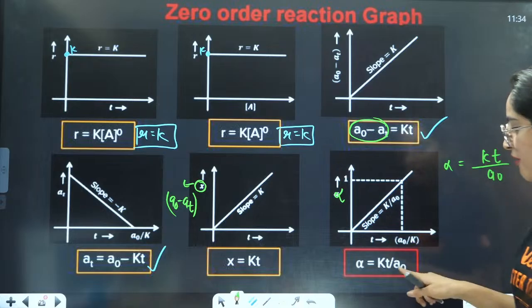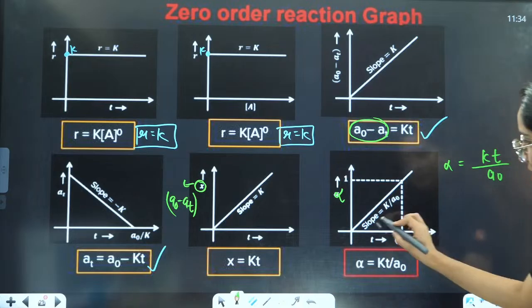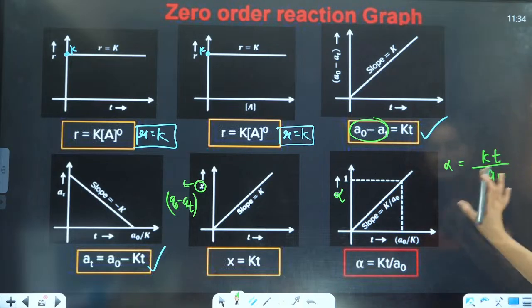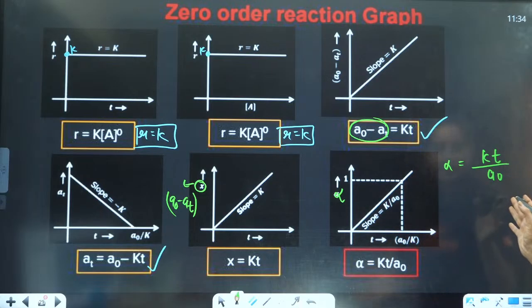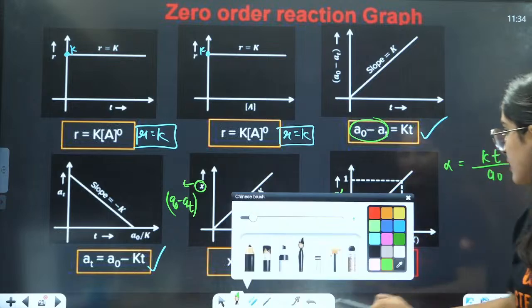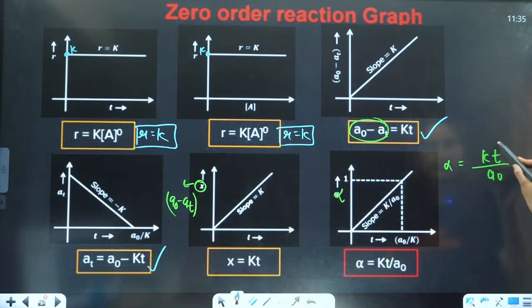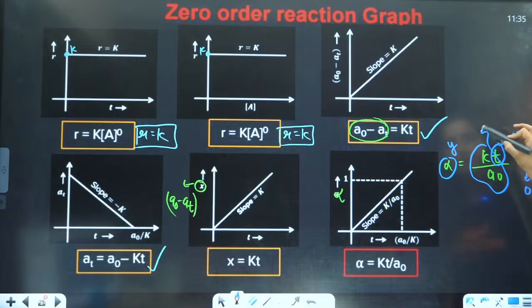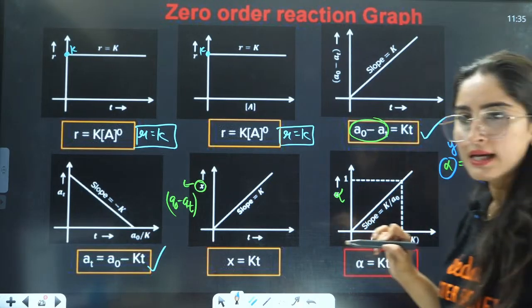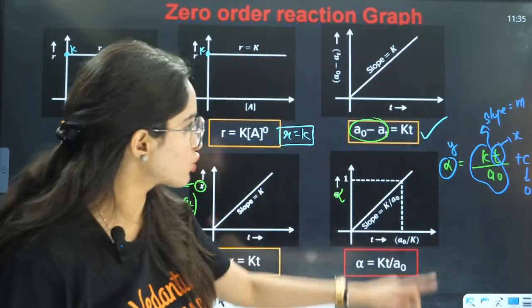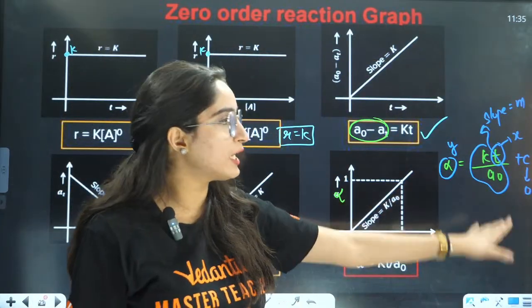If you draw a graph between KT and A0, you can compare this: T is your X, this is your Y, plus C, the intercept will become 0, and this will become your slope, equal to M. Alpha is equal to KT by A0.